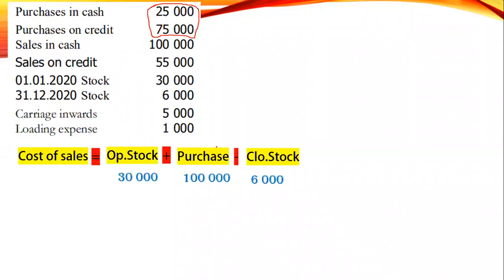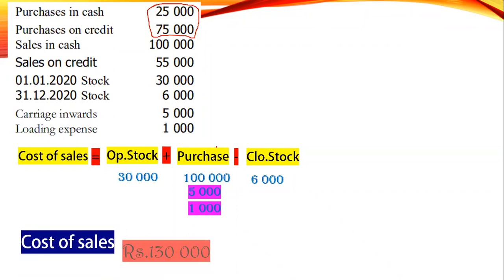Now we can come to the next point. Carriage inwards 5,000 to be added to purchase. Loading expense 1,000 to be added to purchase. That's all. When you add these and deduct the closing stock, you will get the cost of sales. 136 minus 6, 130,000 is your cost of sales. Correct? 130,000.